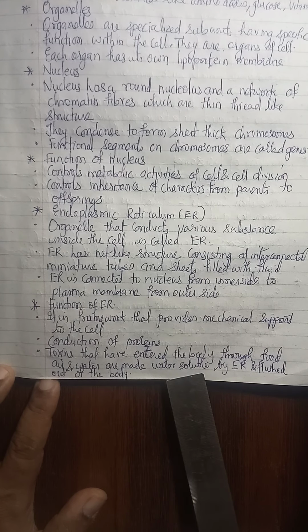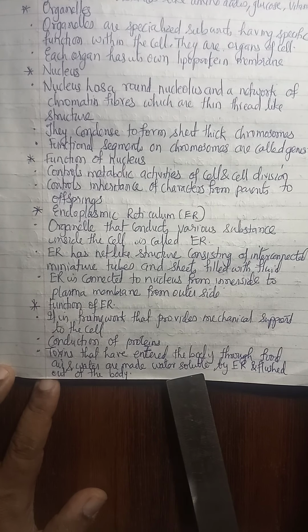Enzymes implies chemicals which carry out certain functions inside our body. For example, saliva also contains an enzyme which is present in our body. In the same way, inside the cell, many enzymes are there which are carrying out certain functions. Proteins are enclosed in vesicles.